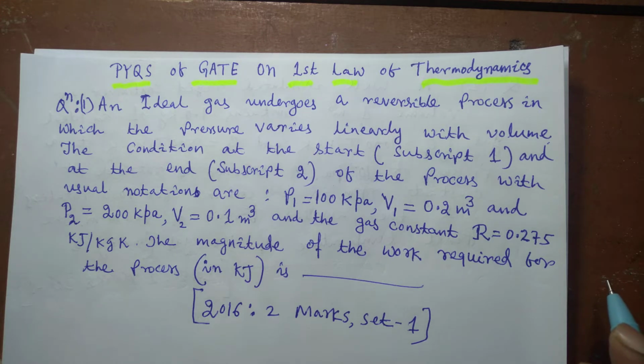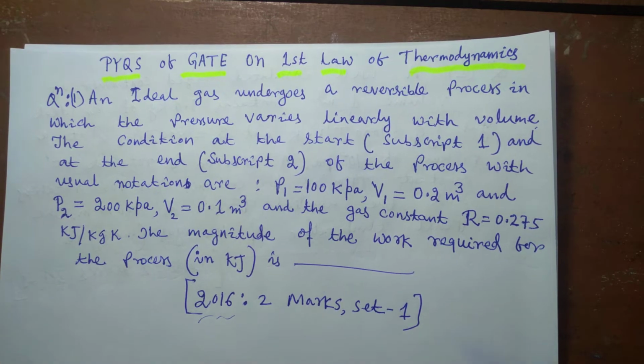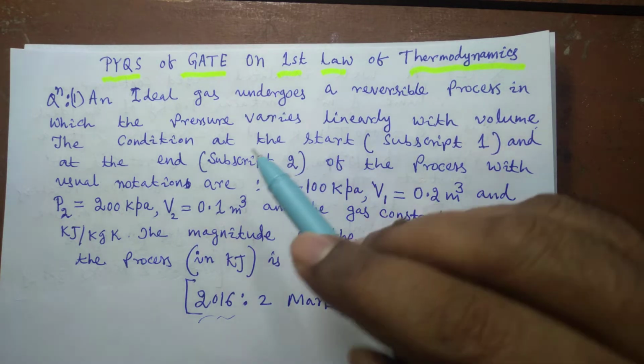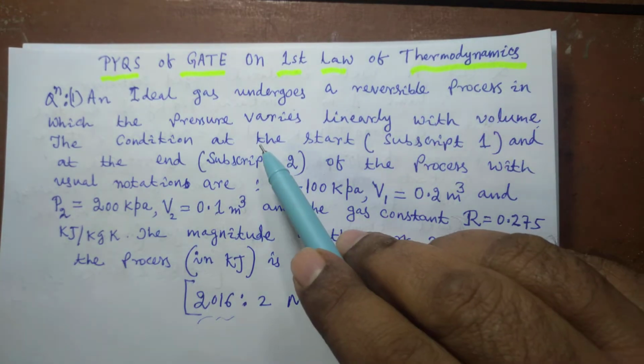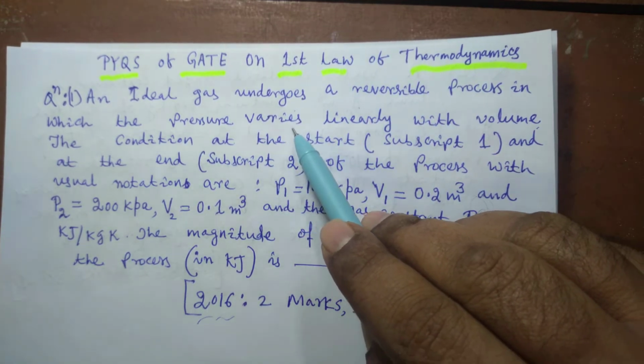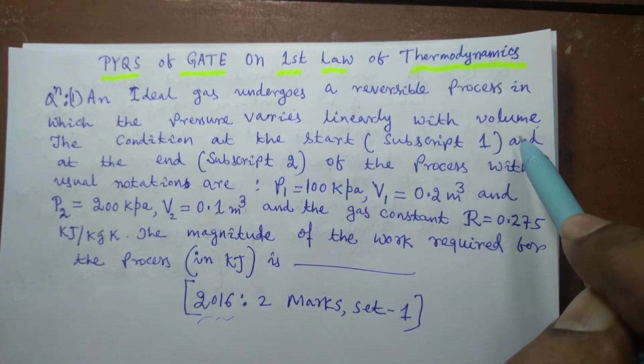So the first question that was asked in the year 2016 carries 2 marks and belonged to set 1. The question was like this: an ideal gas undergoes a reversible process in which the pressure varies linearly with volume.